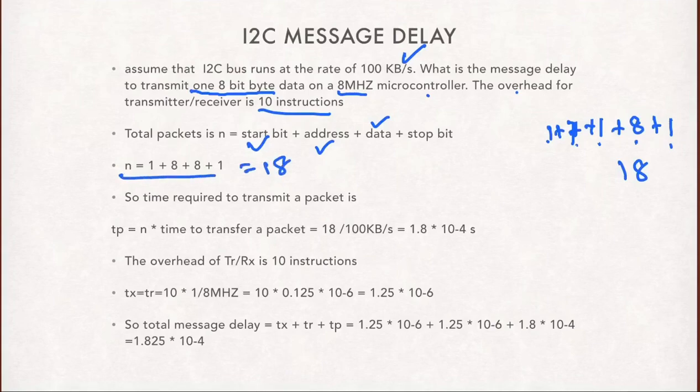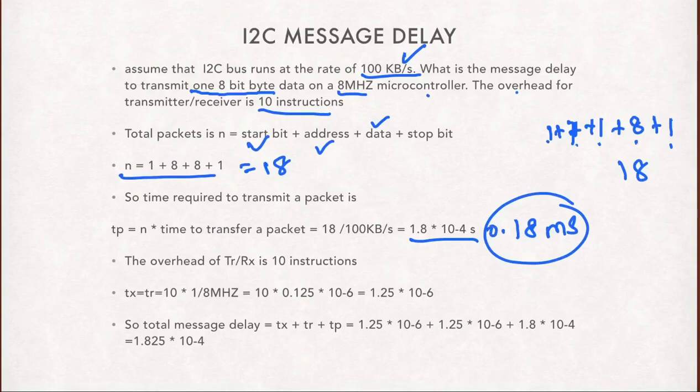So the time required to transmit a packet is 18 divided by 100 kilobits per second, because the rate at which the I2C bus runs is 100 kilobits per second. So we get a value of 0.18 milliseconds.